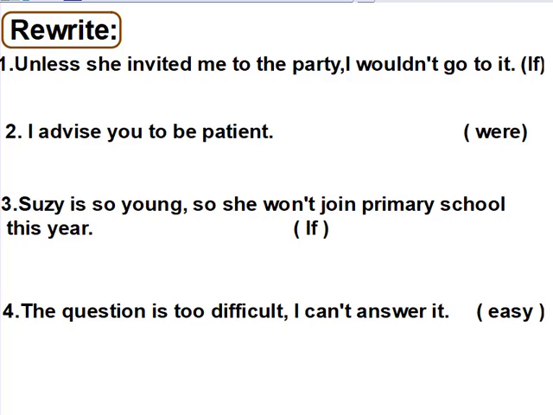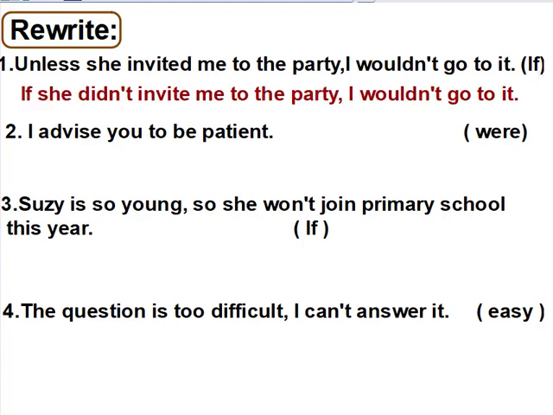Unless she invited me to the party, I wouldn't go to it. The word unless equals if plus not for the negation or the negative form here. So when you use if, if she didn't invite me to the party, I wouldn't go to it. I advise you to be patient. Use were. So if I were you, I would be patient or careful.